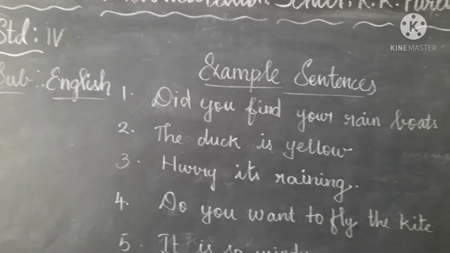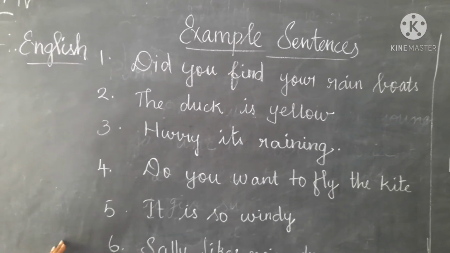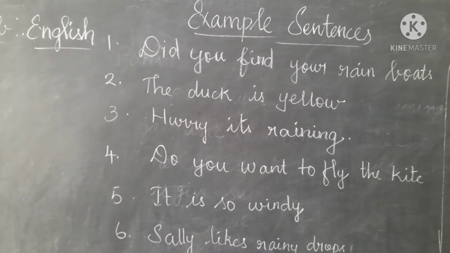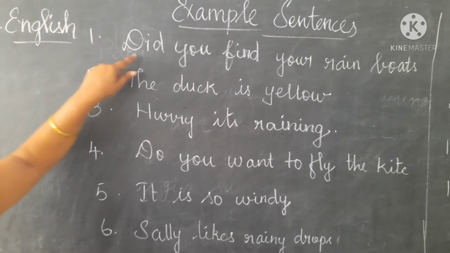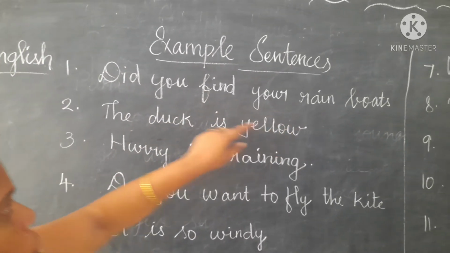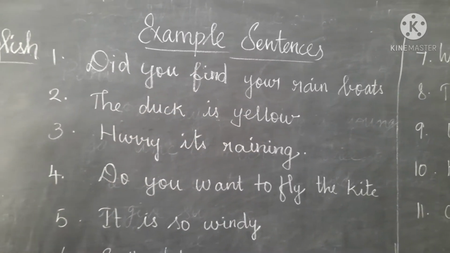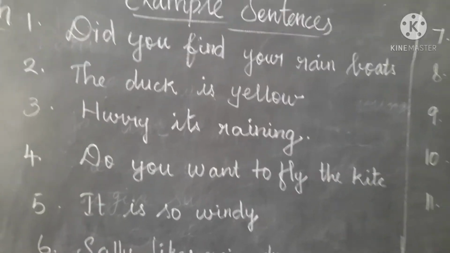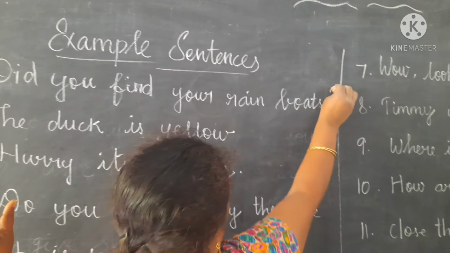We are going to see a few example sentences for punctuation. We are going to read the sentences and punctuate each and every sentence. The first sentence is, did you find your rainbows? This is a question format, so we are going to put the question mark.